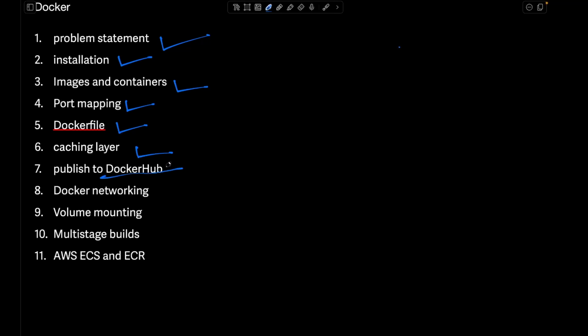So Docker Hub is basically a registry similar to GitHub where we publish our code. So here we'll be publishing our application images, right? Then we'll understand what is Docker networking, volume mounting, multi-stage builds. We'll discuss brief about AWS ECS and ECR.